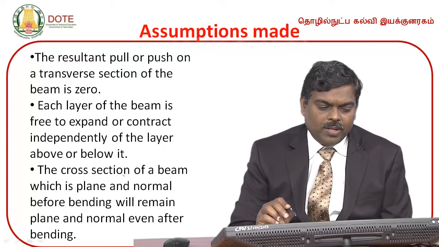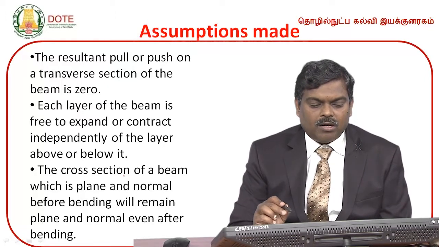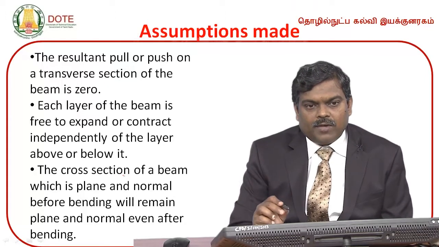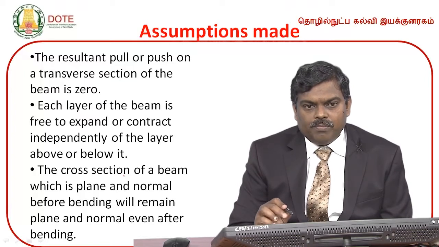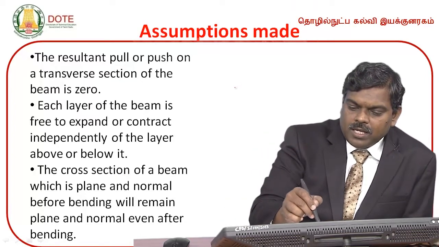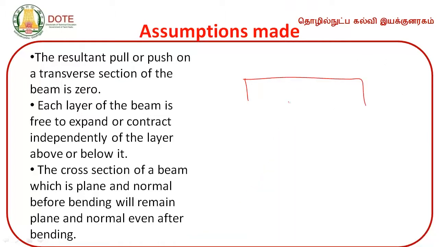Each layer of the beam is free to expand or contract independently of the layer above or below it. So the beam is divided into many thin layers, and each layer is allowed to expand or contract independently.